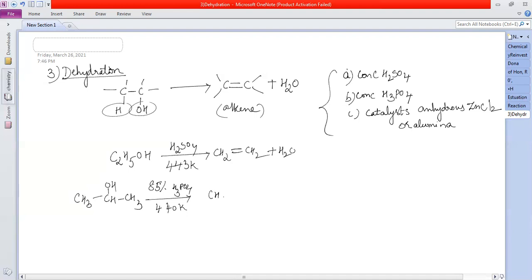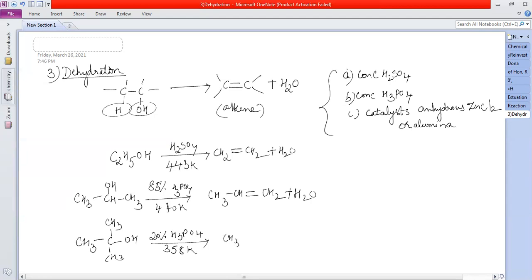So what do you get here? Propene. H from here, OH from here, plus water. So here only 85%. That means secondary is more reactive. I'll show you the reactions also, the mechanism. Yes. So here even less drastic conditions, only 20% is enough for the reaction to occur. Which means what? Tertiary is more reactive.